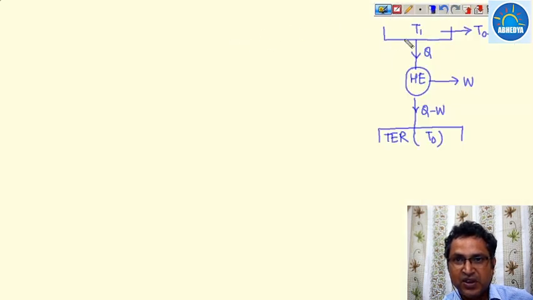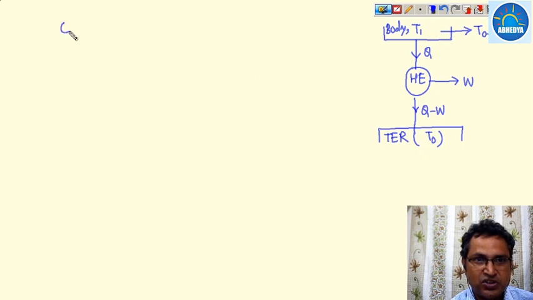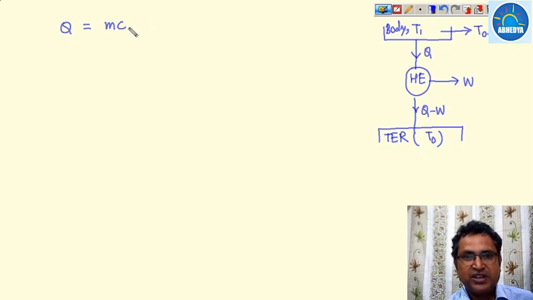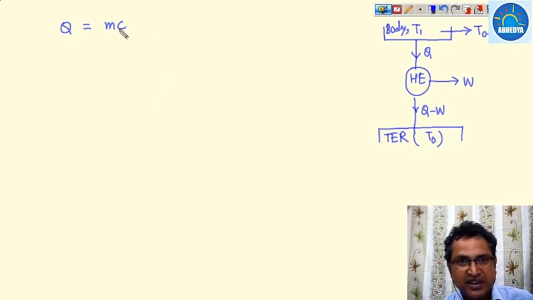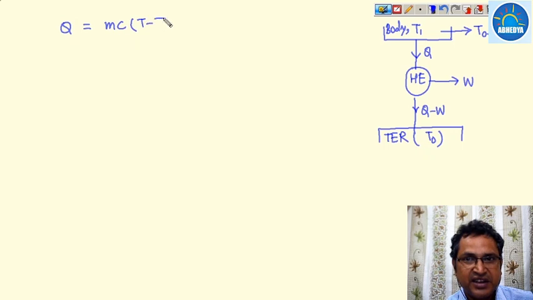Now suppose this is a body. Initially it is at a temperature T1 and now it reaches the temperature T0. So how much heat has been drawn? Q is equal to mc, that is Cp, or m into C into (T1 minus T0), where T1 is the initial temperature of this body.